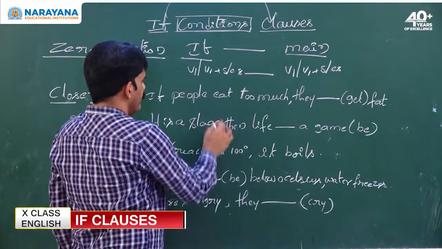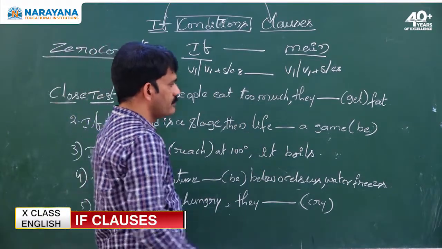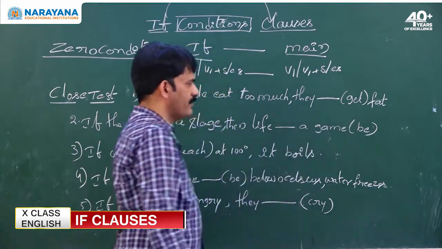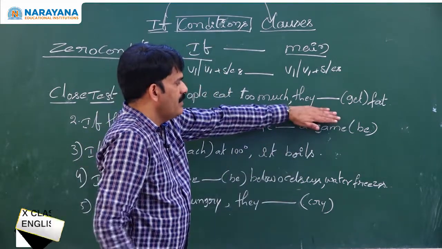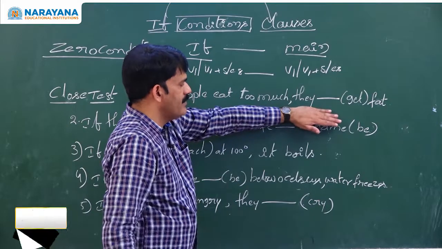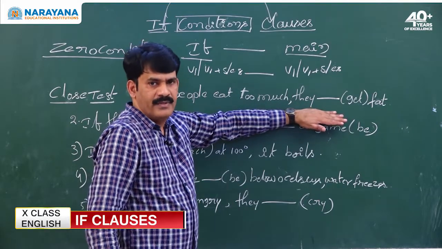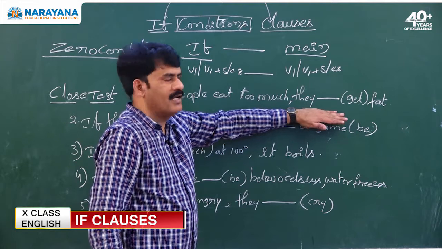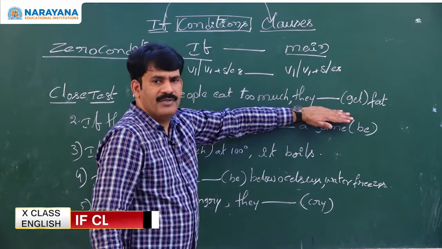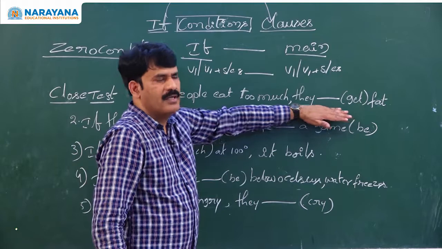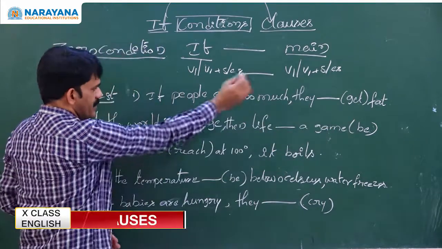If people eat too much, they get fat. Which is the sentence given with the blank? The sentence given with the blank is the main clause. Better not to go straight to the main clause, but read the rest of the sentence.